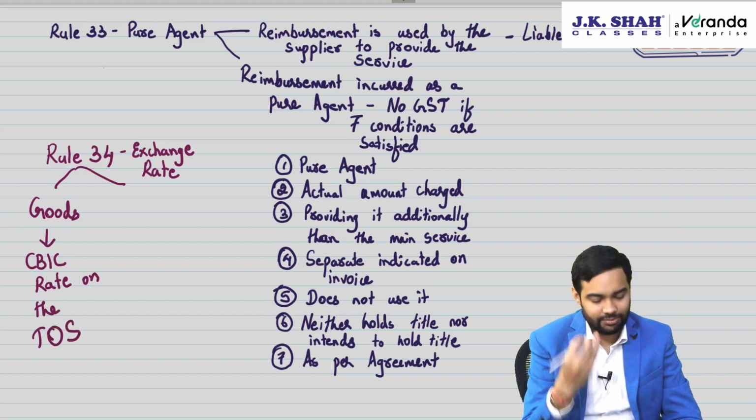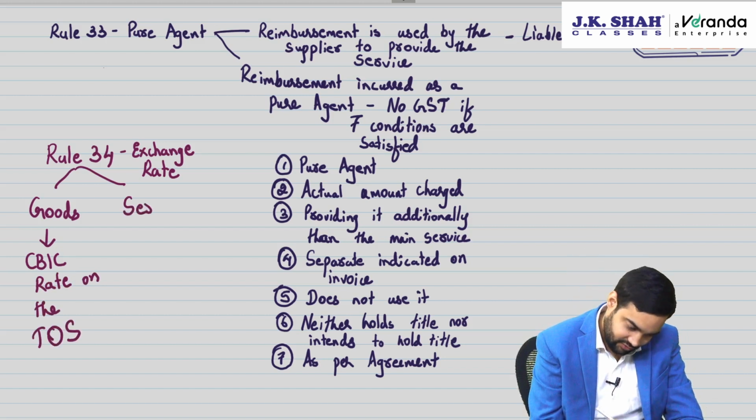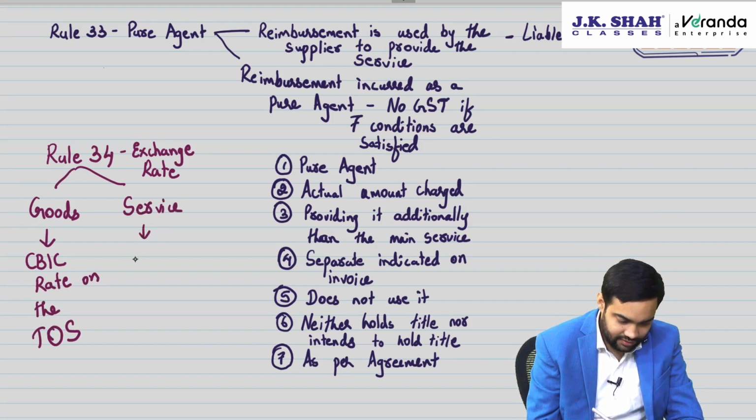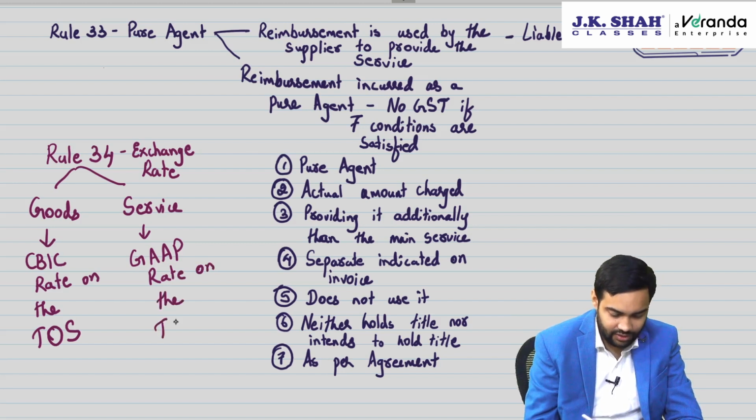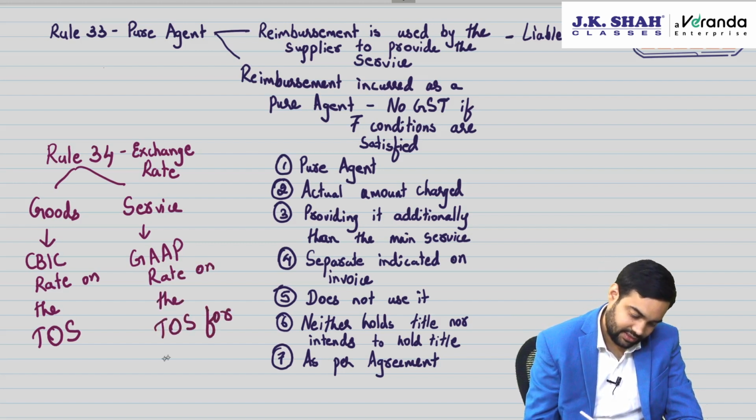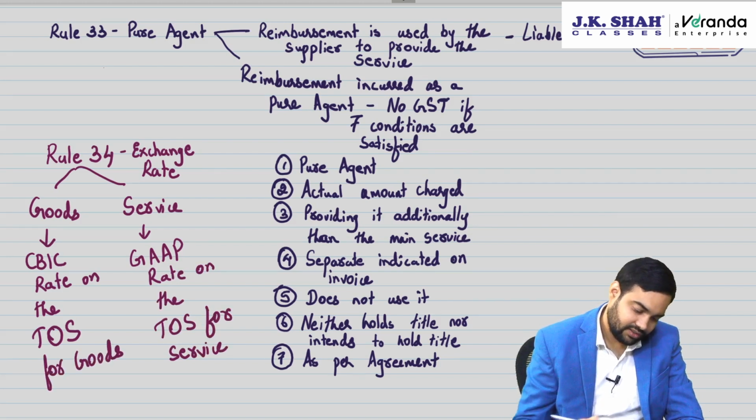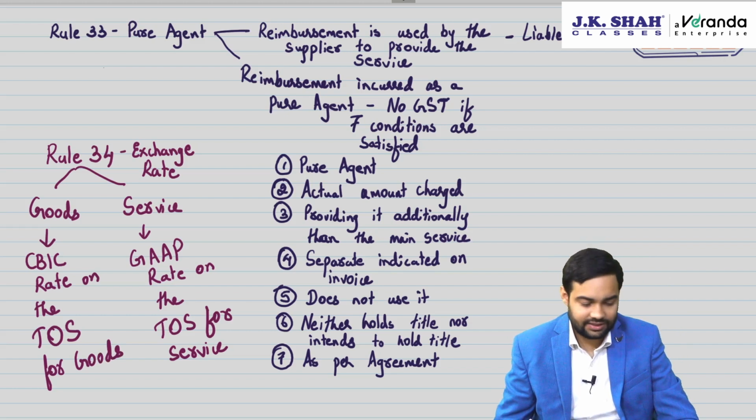Whatever is the time of supply, based on that use CBIC rate. For services, it is the rate as per GAAP, generally accepted accounting principles, on the TOS for services. So for goods you use TOS for goods, for services you use the date, which is the TOS.